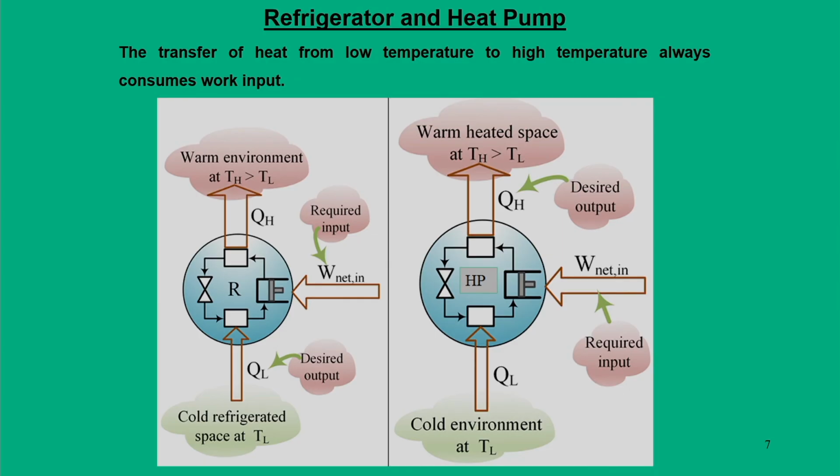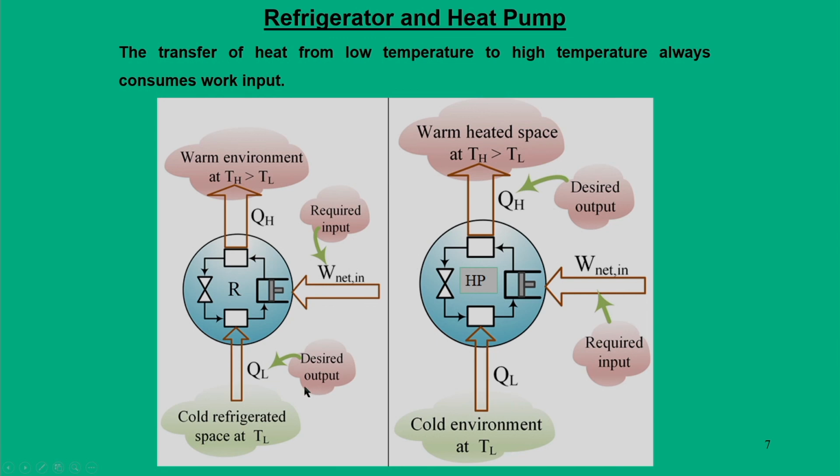In a work consuming device we have two categories, one is the refrigerator, the other is the heat pump. Now, under what circumstances do they qualify as a refrigerator or heat pump? That is mostly decided by the desired effect. The desired effect is nothing but what you as a user want.